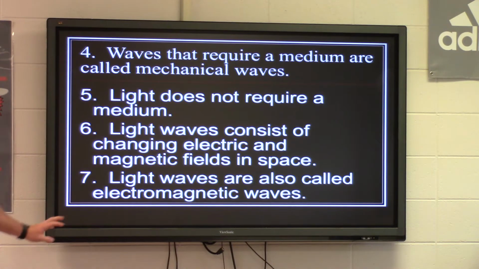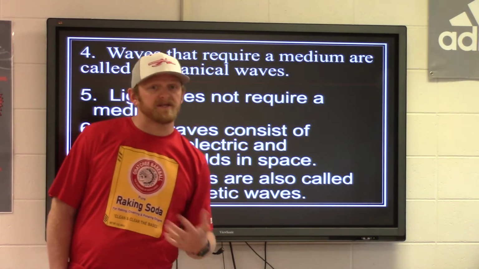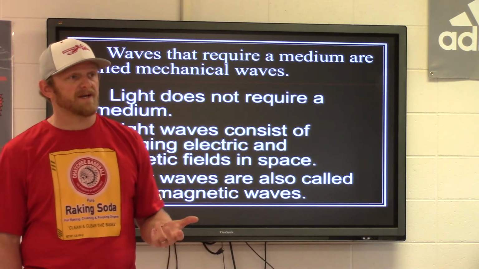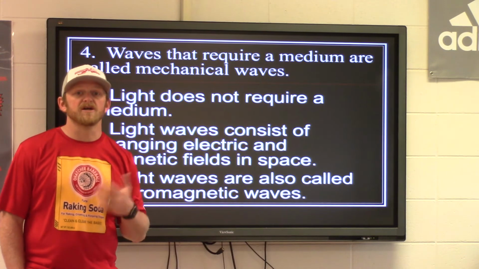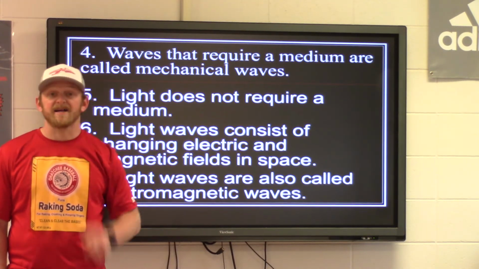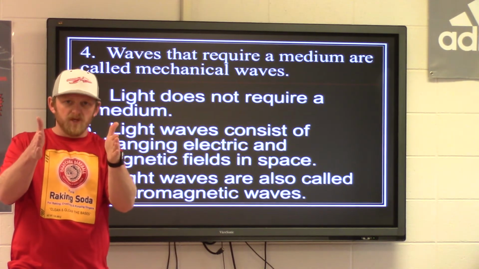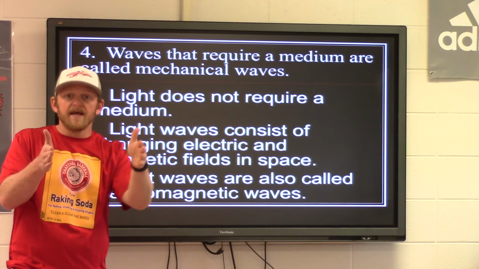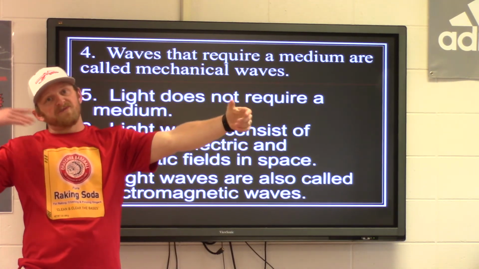Light waves are also called electromagnetic waves. When we think about electromagnetic waves, think about the electromagnetic spectrum. Electromagnetic spectrum, Roy G. Biv: red, orange, yellow, green, blue, indigo, and violet. Those are the different light colors that the human eye can detect. Outside of that electromagnetic spectrum, Roy G. Biv, think of red, infrared is on this side of it, all the way through violet.